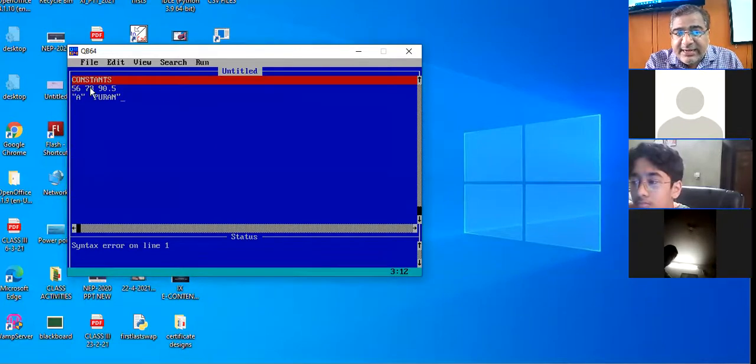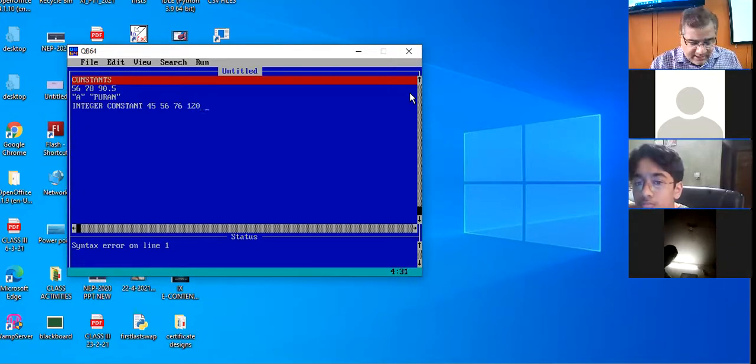This is an integer constant. Beta, by integer we mean whole numbers, numbers without fraction. It can be any number, but without decimal. Any number: 45, 56, 76, 120, 3400, any value, but a non-decimal value.